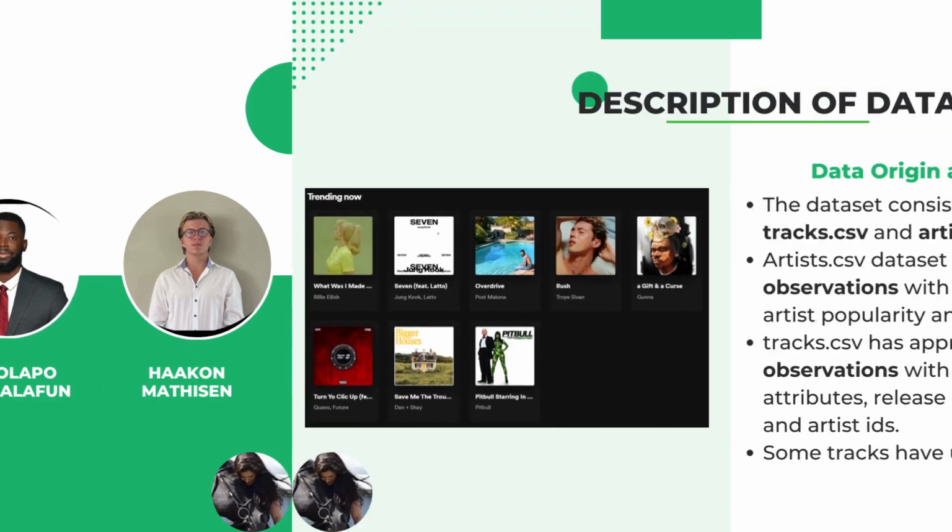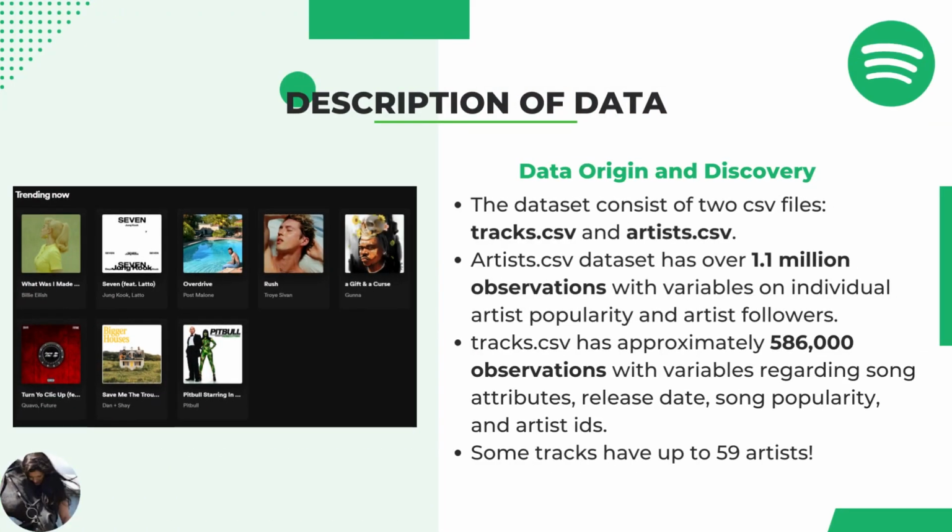We're Team 4. Our data consisted of two files, tracks.csv and artist.csv. We decided to merge the two data sets because we felt that artist popularity could be a very important variable in predicting business success. The tracks data has a little over 586,000 observations, and the artist data has a little over 1.1 million observations. Each track or observation in the tracks dataset could have up to 59 artists.